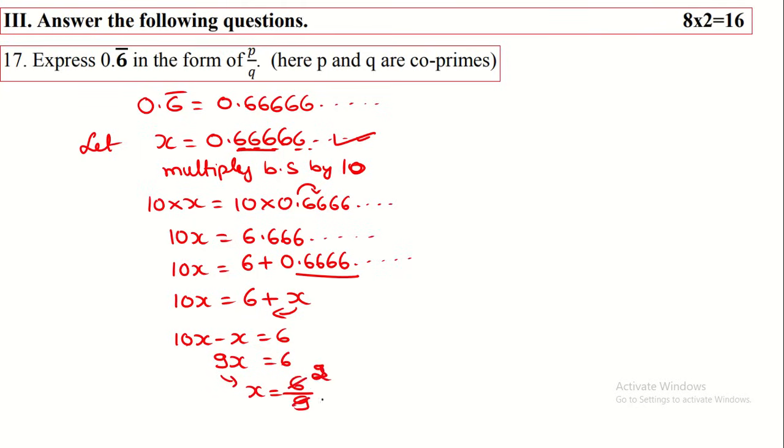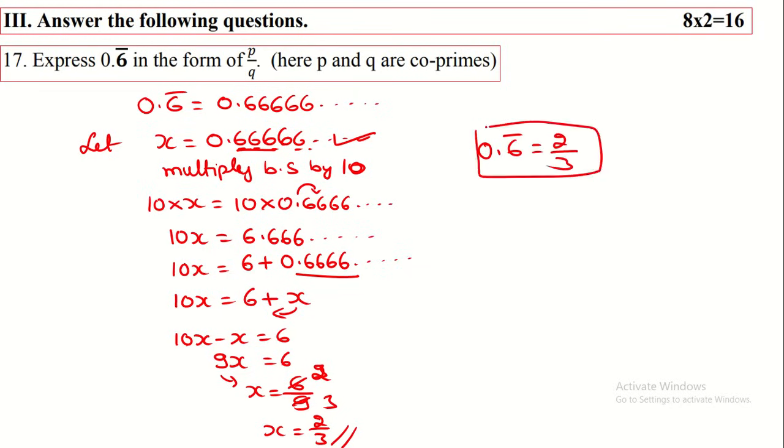We have to simplify this one. 3 2s are 6, 3 3s are 9, that is x is equal to 2 by 3. So this is the rational number. We have to convert this into p by q form. That means 0.6 bar can be written as 2 by 3. So this is the final answer here. Then we move on to the next question.